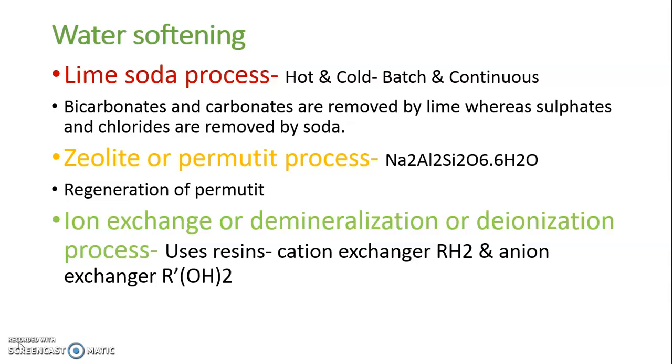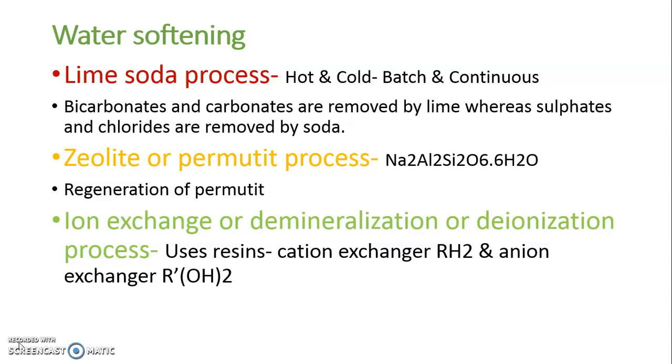Now next one is zeolite, or you may call it the permutit process. It is shown by Na2Z or Na2P. These zeolites and permutits are complex inorganic compounds with the formula Na2Al2Si2O8.xH2O. In this zeolite or permutit, the sodium ion is exchangeable, hence they can be represented as Na2Z or Na2P.